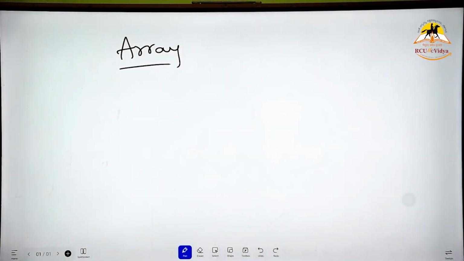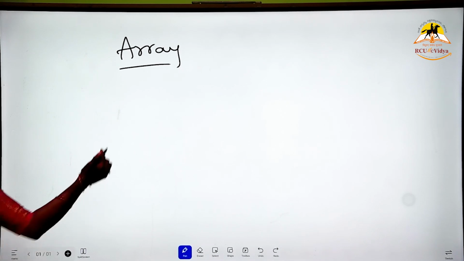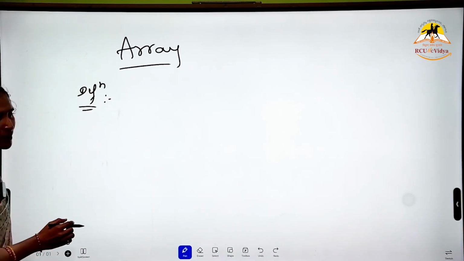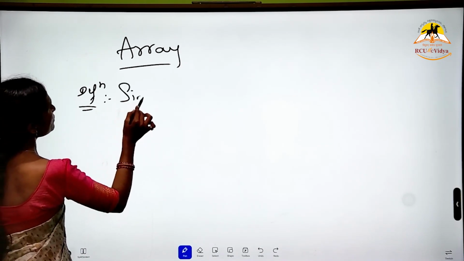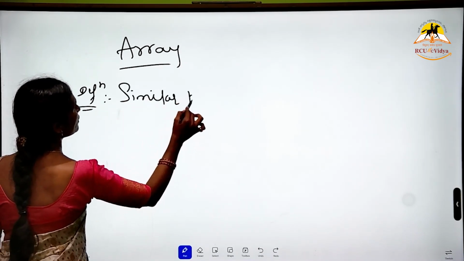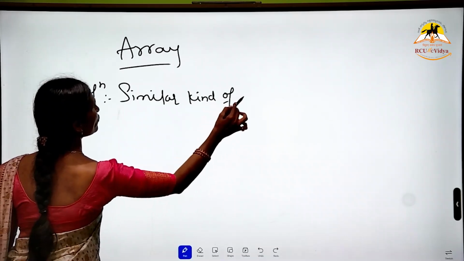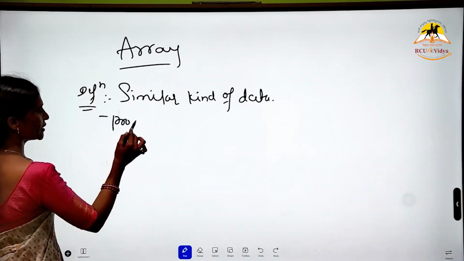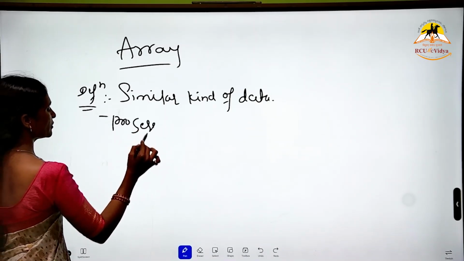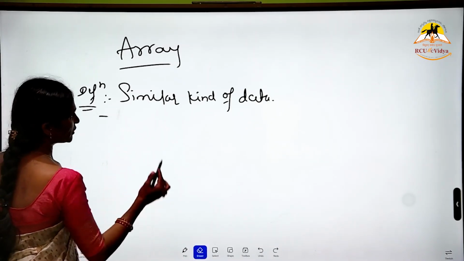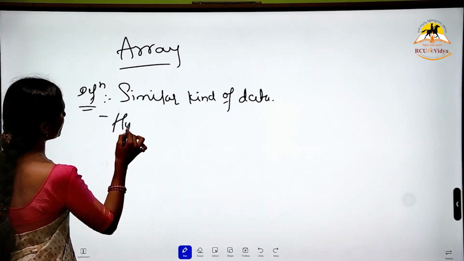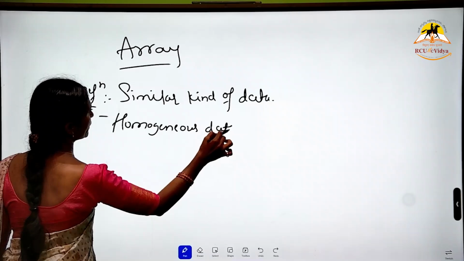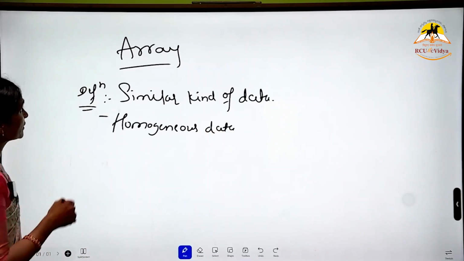The new concept, the array. Okay, so what is an array? How are we going to define it? An array is a homogeneous collection of data, or similar kind of data, possessing the same property, the same contents. It is also called homogeneous property, homogeneous data.